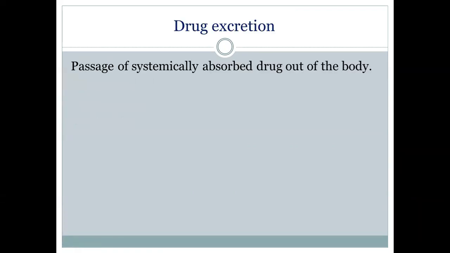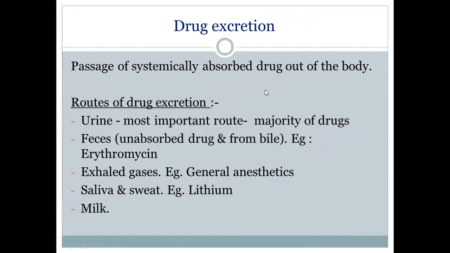So drug excretion is defined as the passage of systemically absorbed drug out of the body. So the different routes of drug excretion are urine, feces, exhaled gases, saliva and sweat, milk. So obviously, all of you know that urine or the kidney is the most common or most important route of drug excretion, and most of the drugs are excreted in urine.